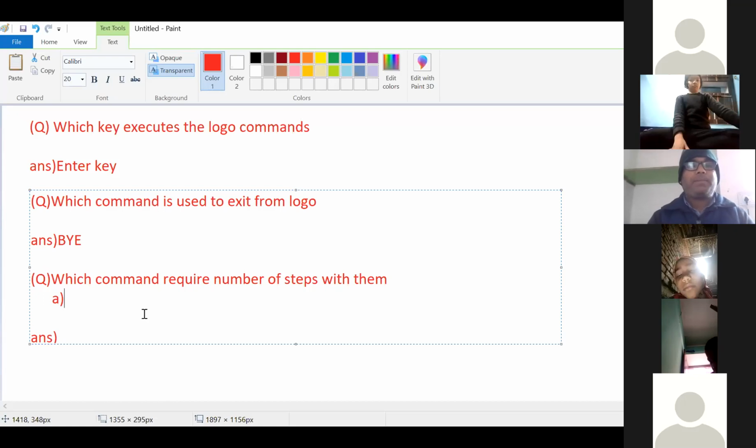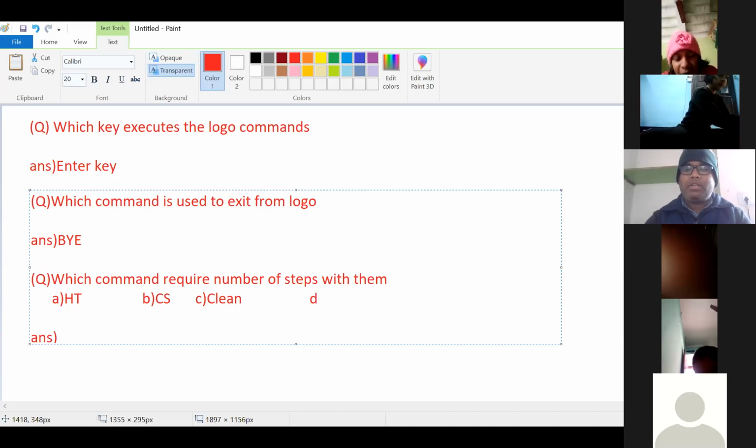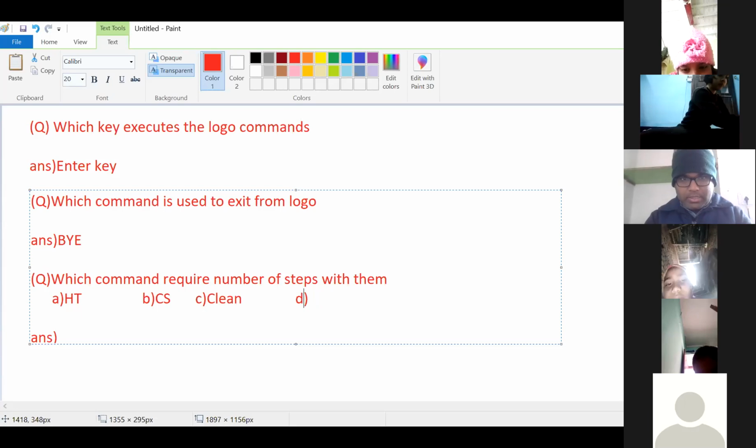The first option is HT. The second option is CS. The third option is the clean command. Wait, without the options you are answering.